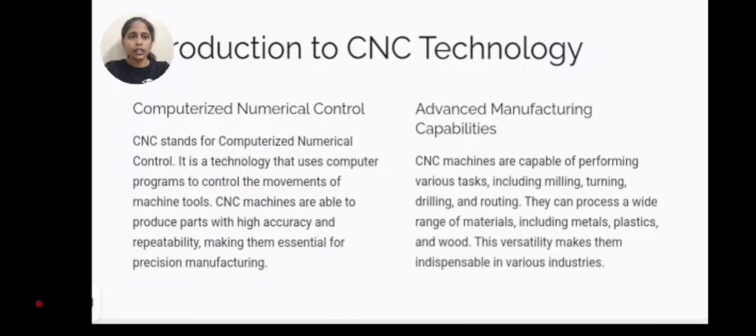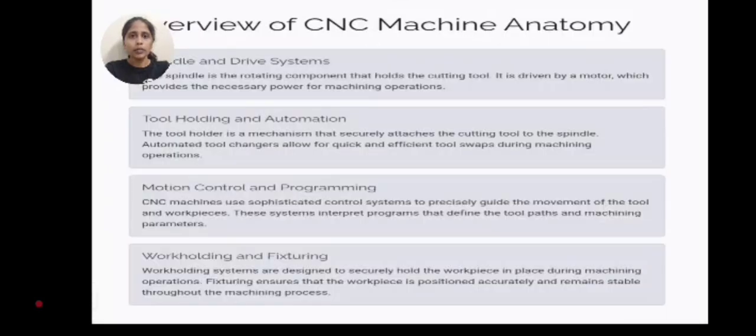Advanced manufacturing capabilities. CNC machines are capable of performing various tasks including milling, drilling, and routing. They can process a wide range of materials including metals, plastics, and wood. This versatility makes them indispensable in various industries. Overview of CNC machine anatomy.